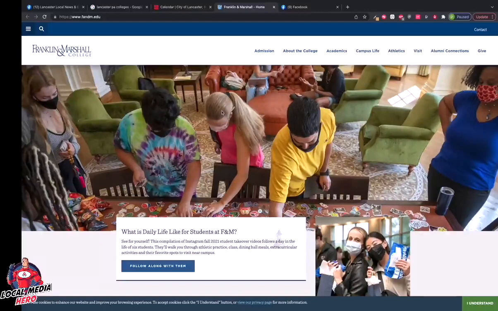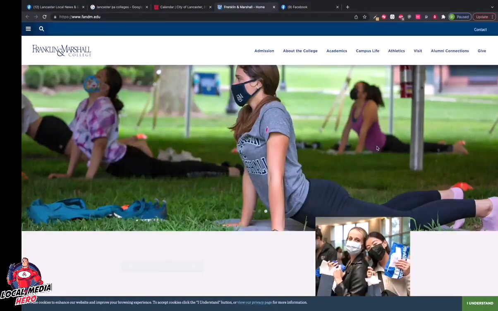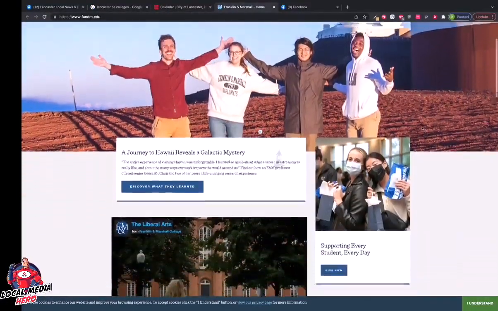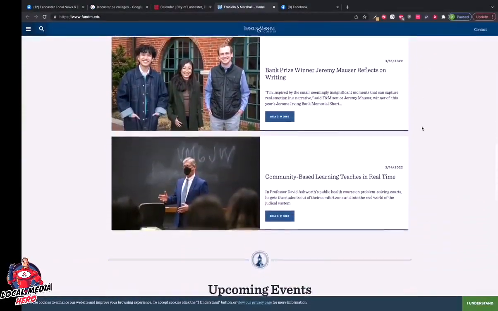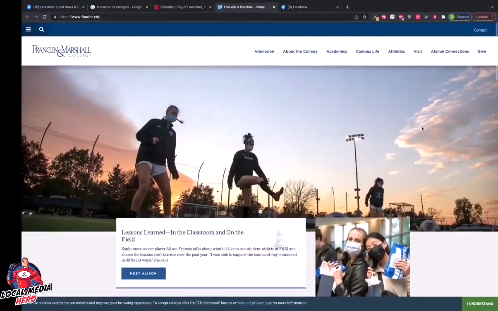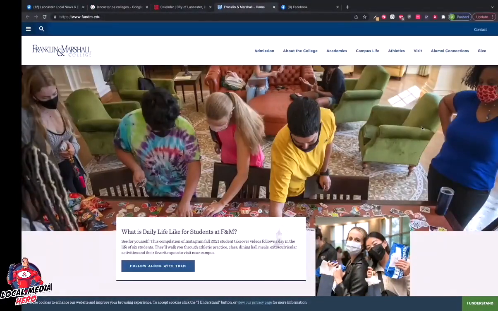Here you go. Here's another one for Franklin and Marshall College. This is a college and university that's just outside of the Lancaster, Pennsylvania area. All kinds of information that you can find about what's happening on the college campus as well. Just another resource that you can tap into. Guys, the information that's available to you by way of doing a Google search is absolutely incredible.